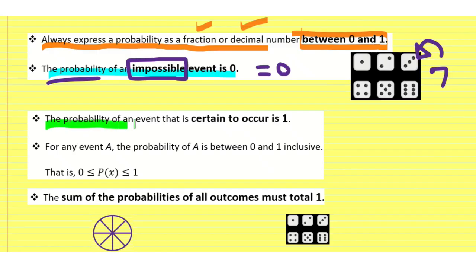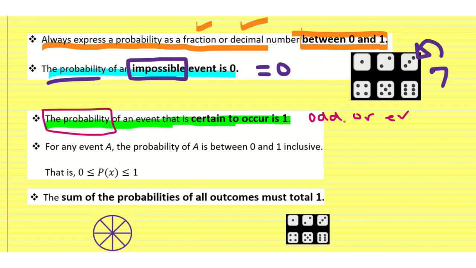The probability of an event that is certain to occur is 1. Okay, so I have odd numbers on a 6-sided die, and I have even numbers. What is the probability that I will roll either an odd or an even number? Well, I've got odd, even, odd, even, odd, even.